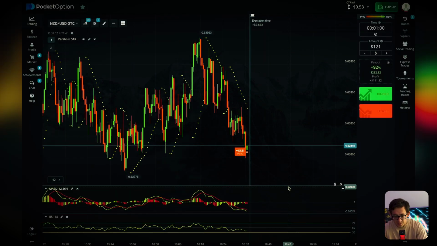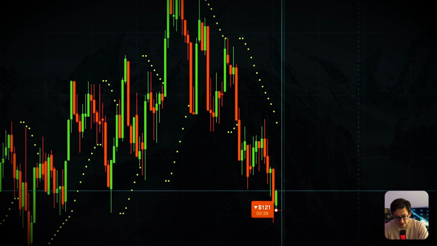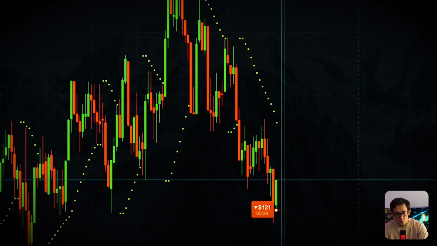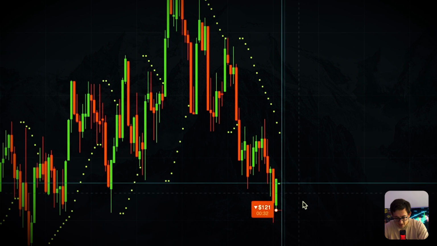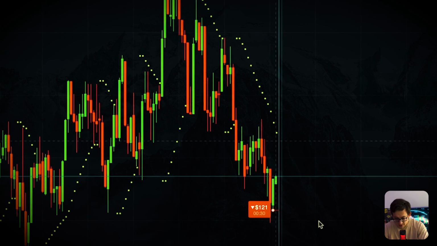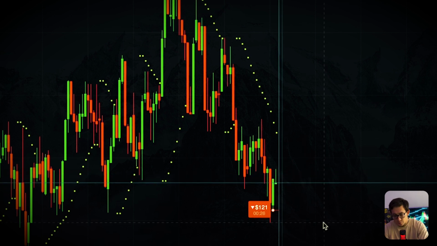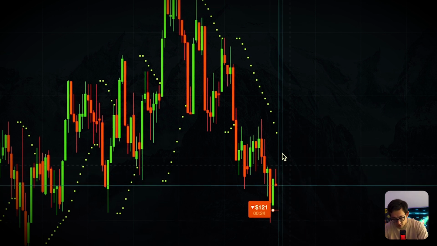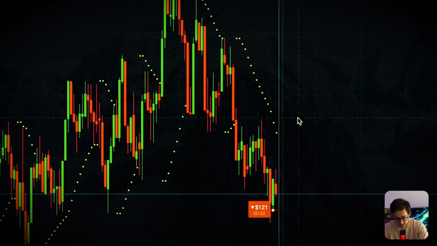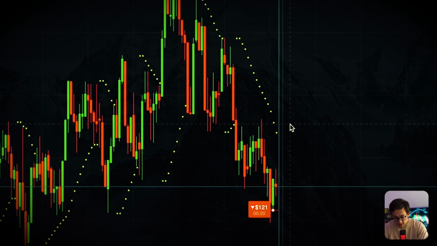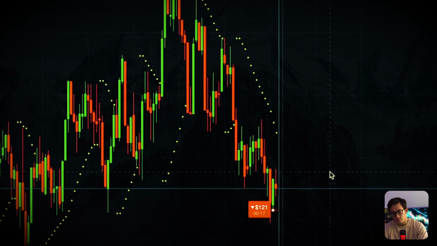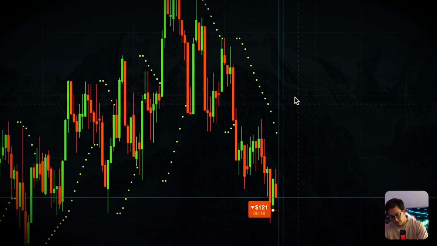And when we look at the parabolic SAR indicator, we can find a very cool motion and signal for a downward position, guys. And so I think that definitely this trend will be bearish, guys, maximum bearish. And so we're just waiting for this profit.